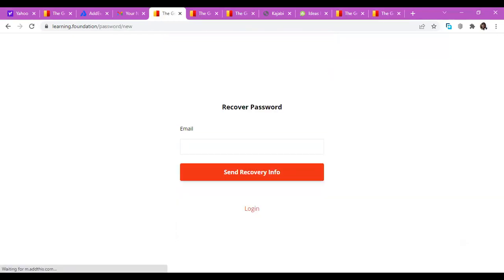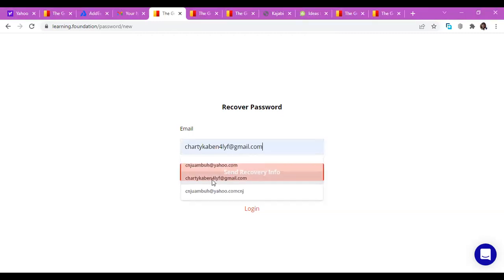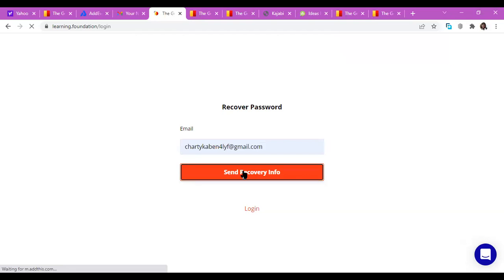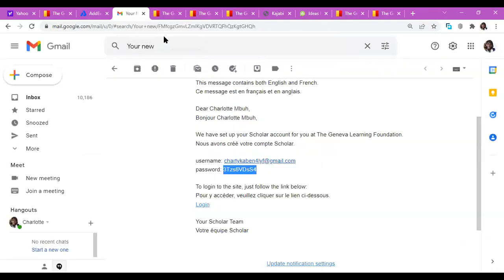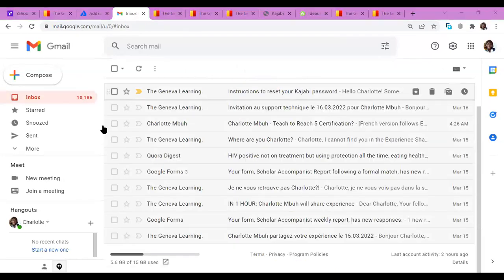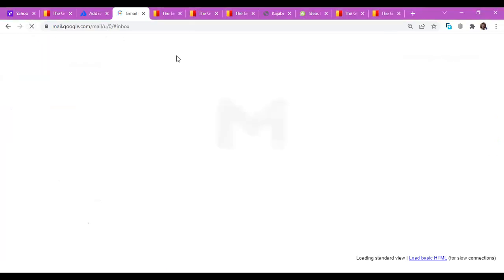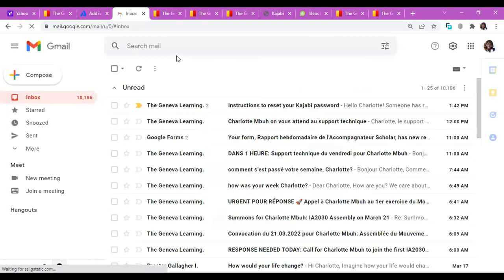Once you click on forgot password, you take the time to type your email address, and you click on send recovery information. Once you click on that, it says if your email address exists in our database, you'll receive a password recovery link at your email address in a few minutes. Remember that the link you receive is valid for 6 hours. If you're not able to reset your password within 6 hours, you will not be able to use it again. You will have to do a new recovery.